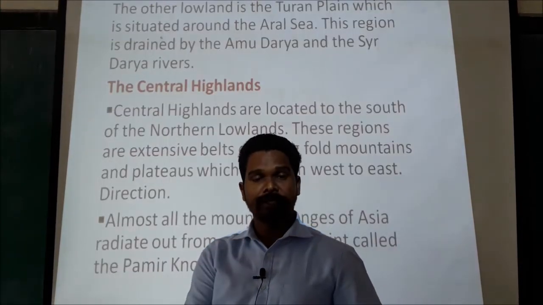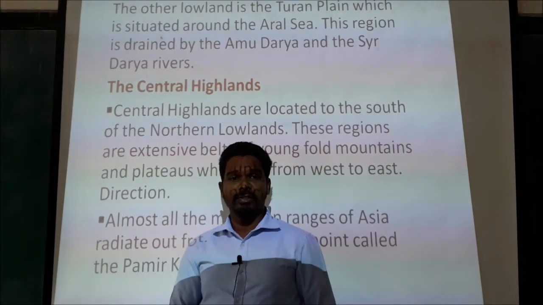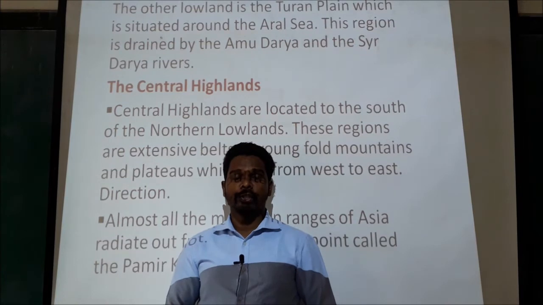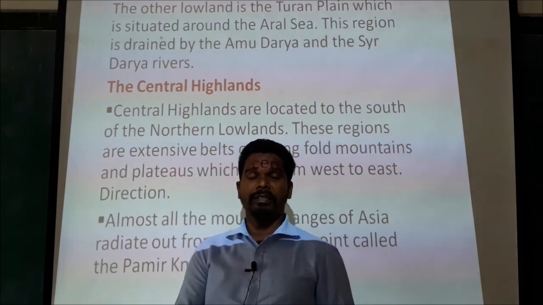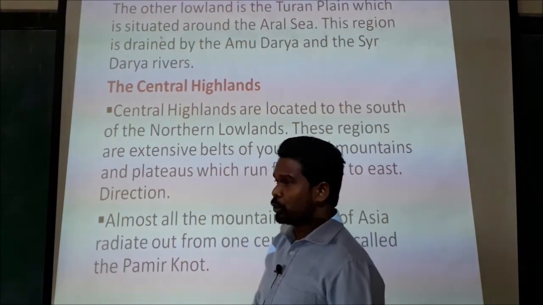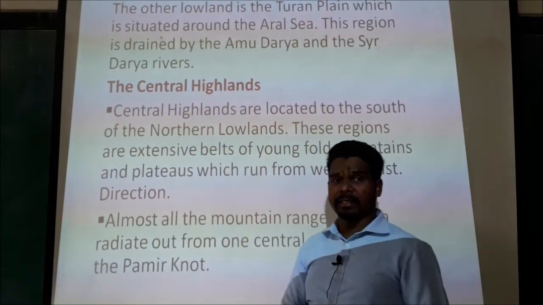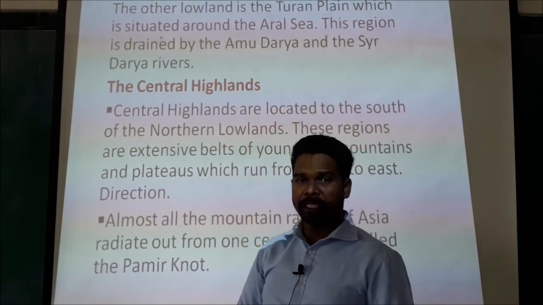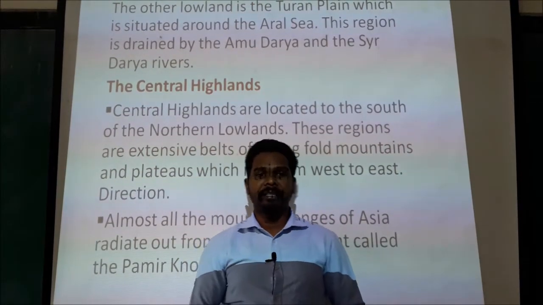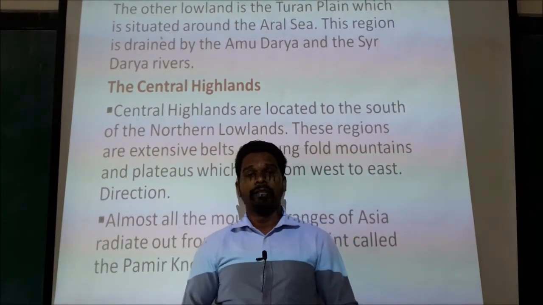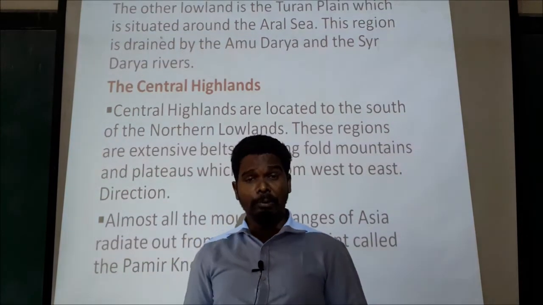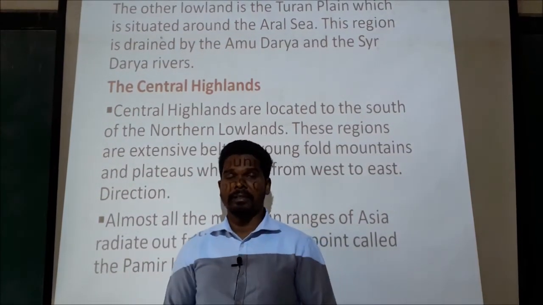The other plain is the Turan Plain. Turan Plain is situated around the Aral Sea, and this region is drained by two rivers, Amu Darya and Sir Darya. Okay, don't forget, the Turan Plain is drained by two rivers, namely Amu Darya and Sir Darya.